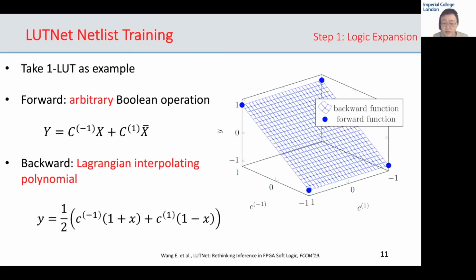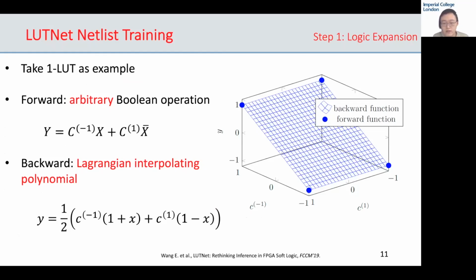Gradient descent requires a continuous backward function. In LUTNet, this is achieved by interpolating the Boolean forward operation with Lagrangian interpolating polynomial. In this slide, lowercase symbols represent data in floating point position, and uppercase symbols represent data in binary position. We take one LUT as an example.